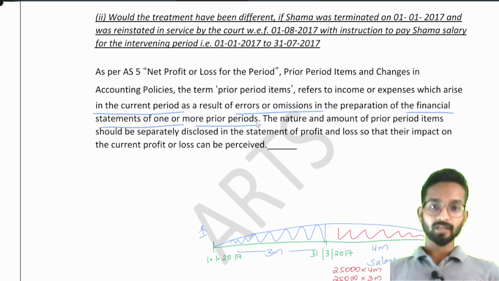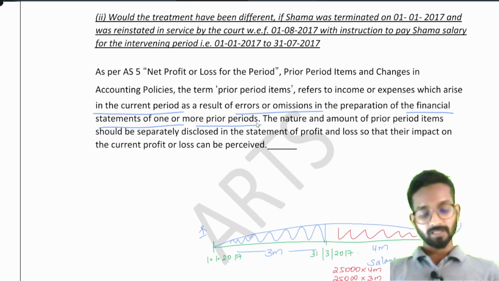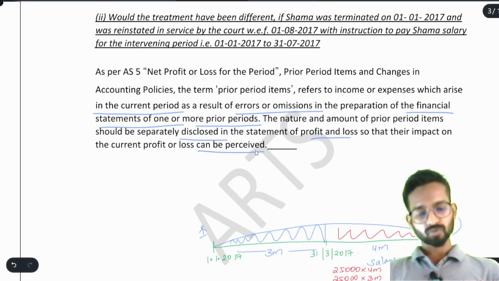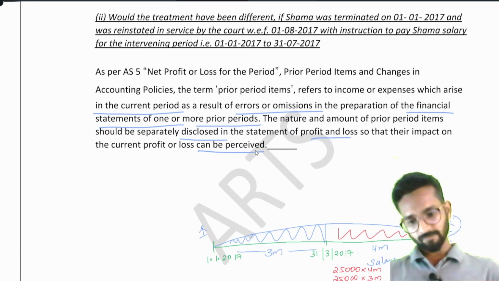This you have to write in every answer whenever there is prior period item. In every accounting standard, these lines are for sure you have to write because these are the introductory lines. Okay. The nature and amount of prior period item should be separately disclosed. Okay, this we already know in the statement of P&L so that their impact can be perceived, so that we will know the impact. After this, what we have to write?